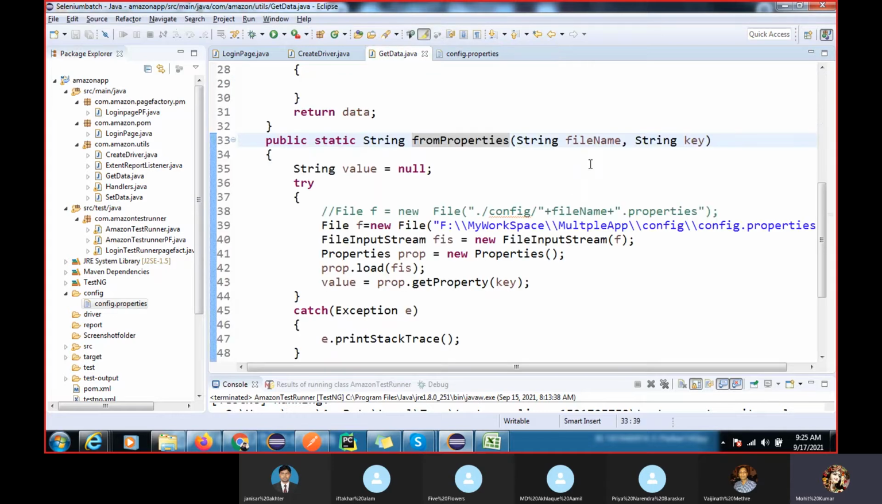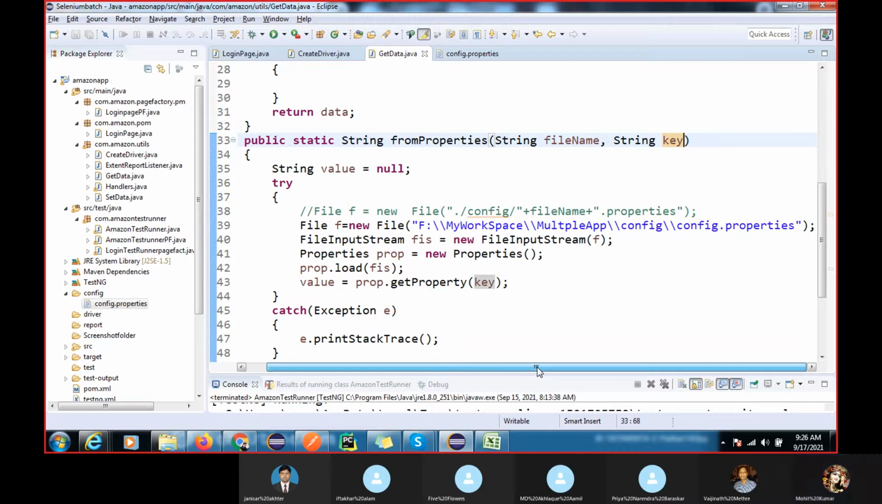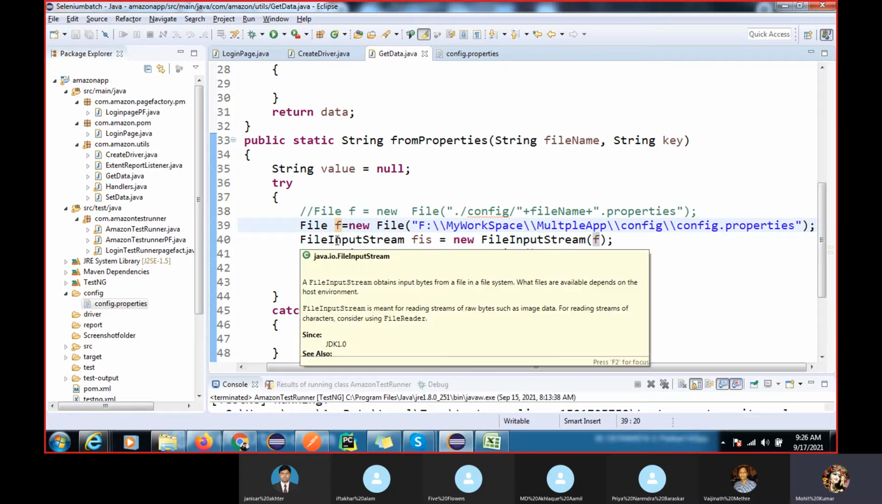So here, you can see in this functionality we have the file name and the key. Here we have developed the code for how to read data from the properties file. We read the file by passing the file path to FileInputStream. We use FileInputStream to read because we cannot read using the File class.